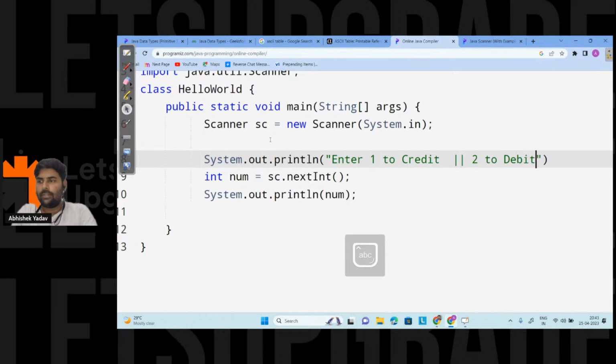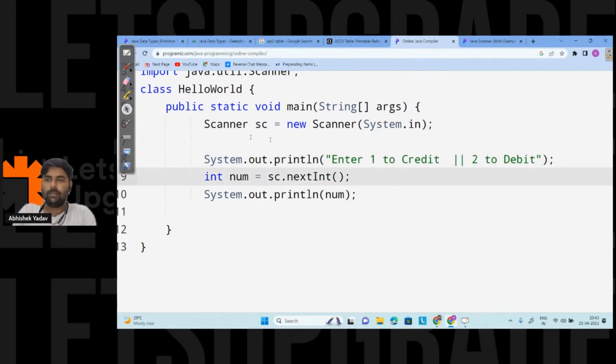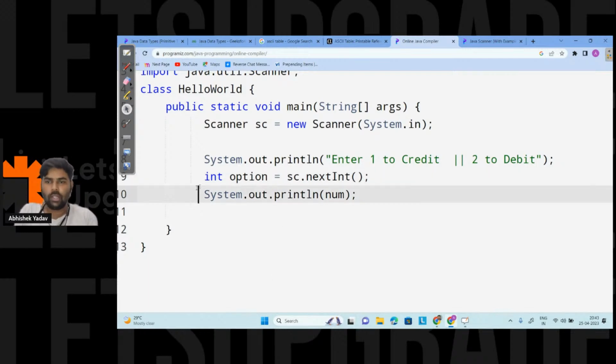After that I will create a variable, option, and in that option variable I will take the input from the user, whether option 1, option 2, or any other key.